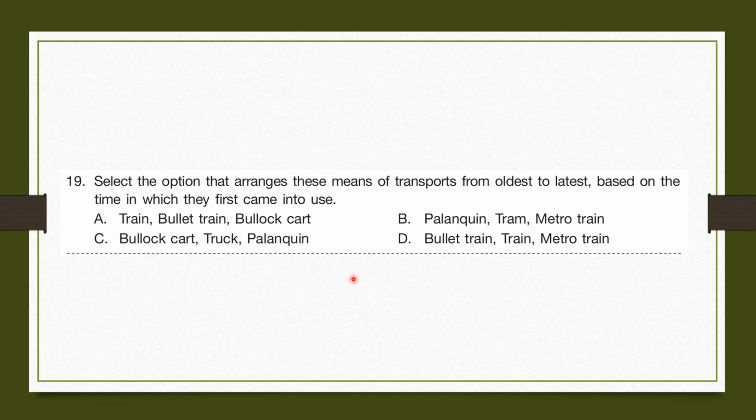Instead, it's pulled by people, and it's used to carry queens. So A. Train, bullet train, bullock cart. No. B. Palanquin, tram, metro. Yes, this is correct. So the correct answer is B. Palanquin, tram, and metro train.